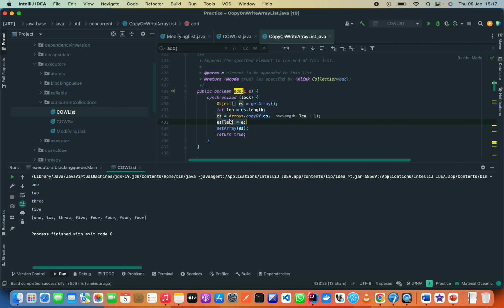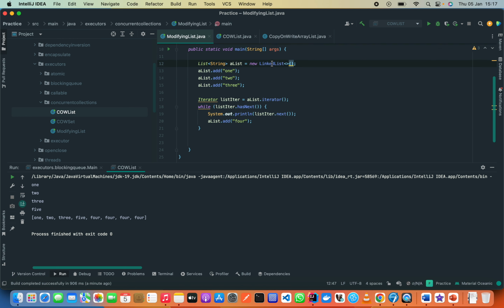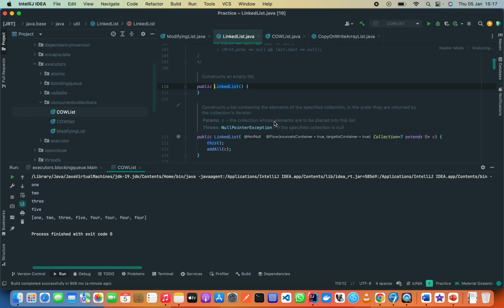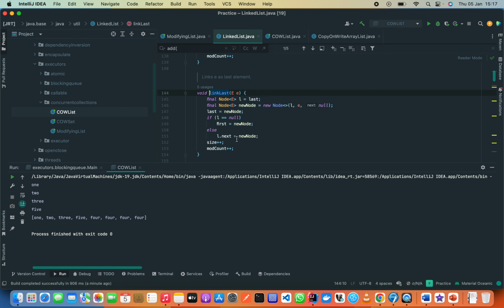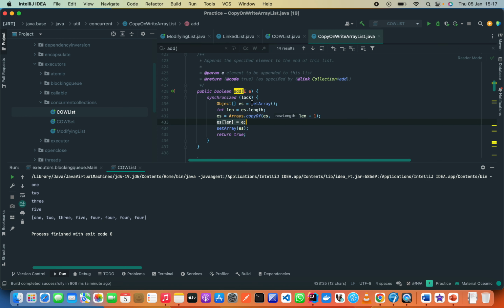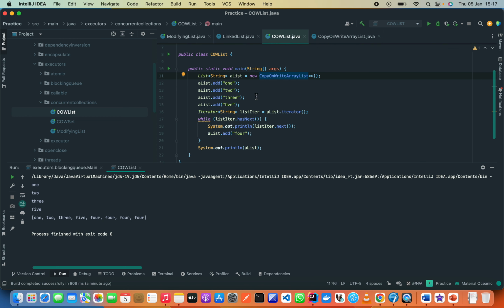Then you set whatever you need to, and return true. Let's look at what we have in the linked list. You see that here we don't have a copy as we are doing in here. This is where the issue comes in.